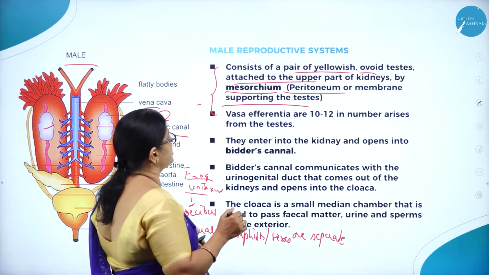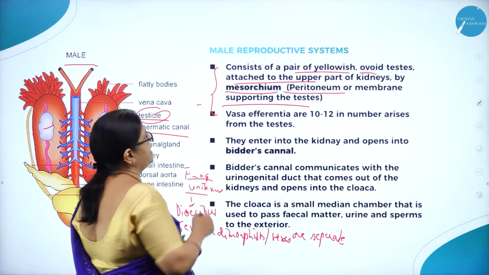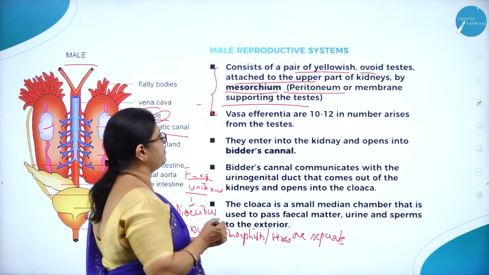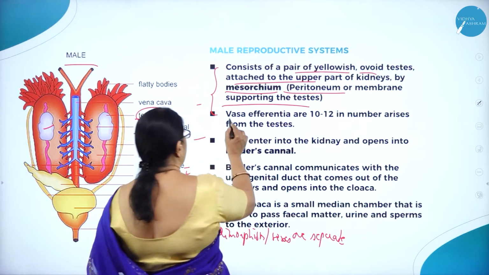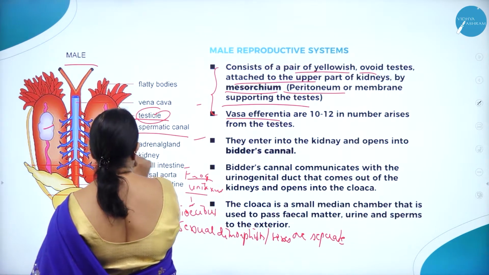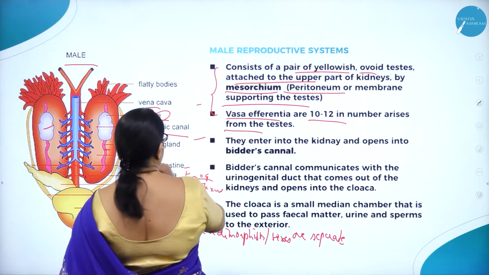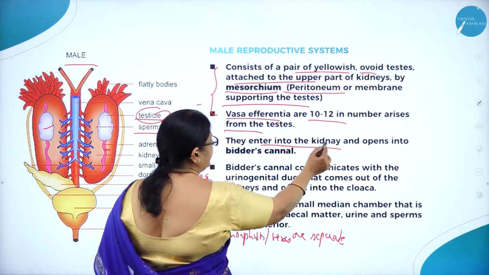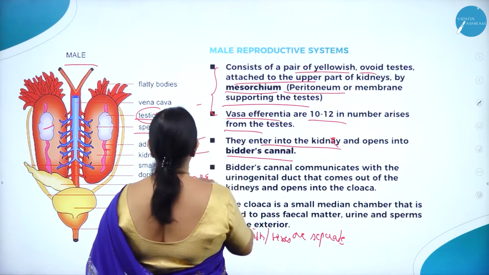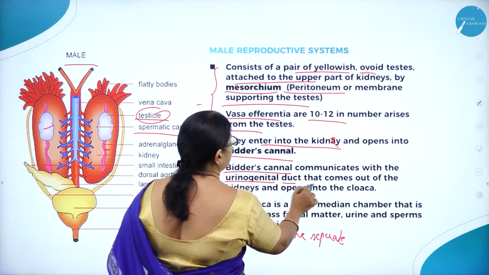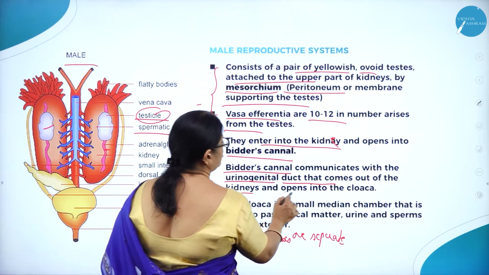The vasa efferentia are 10 to 12 in number, arise from the testis, enter into the kidney and open into Bidder's canal, and Bidder's canal communicates with the urinogenital duct that comes out of the kidneys and opens into the cloaca.